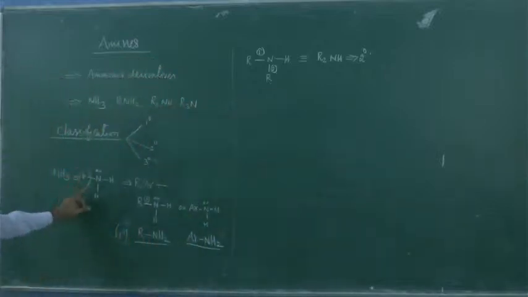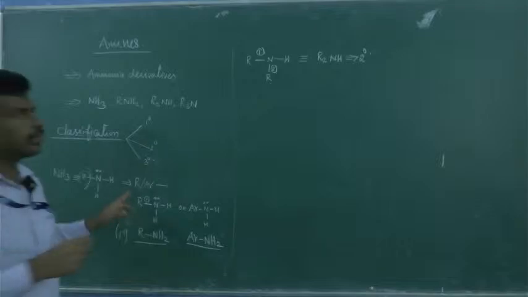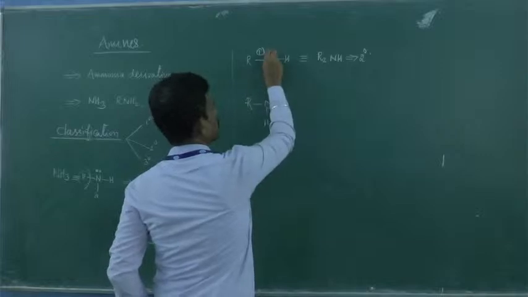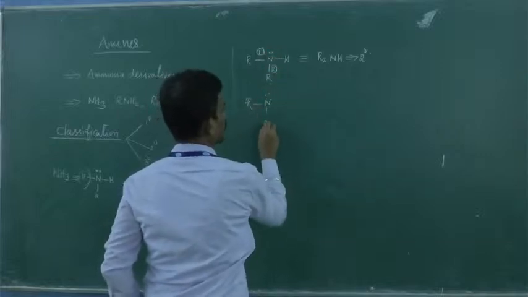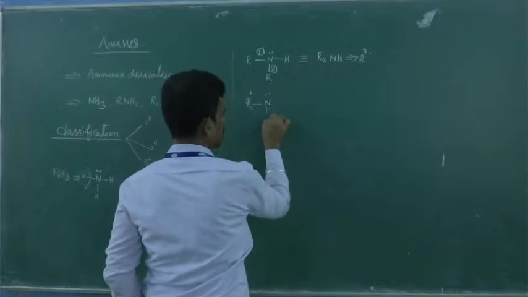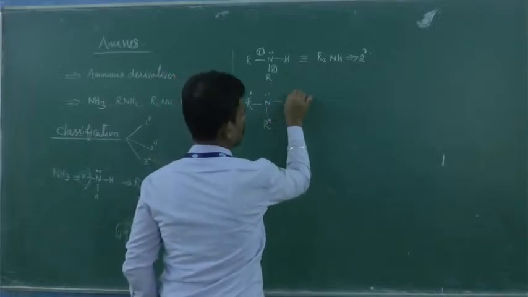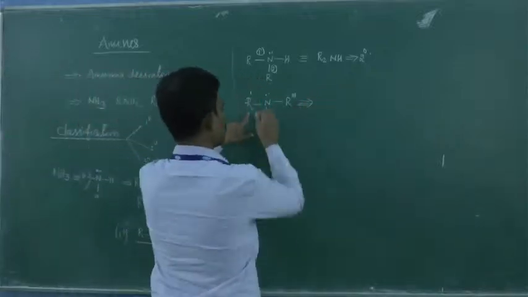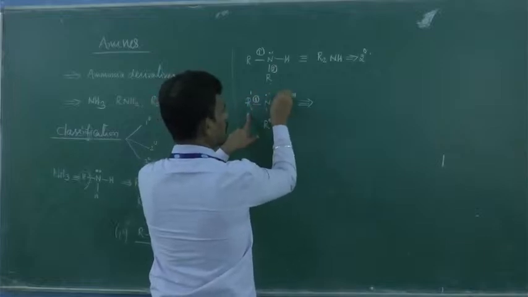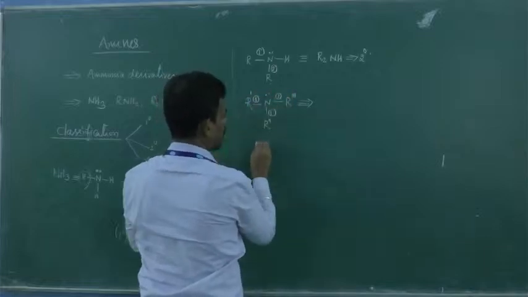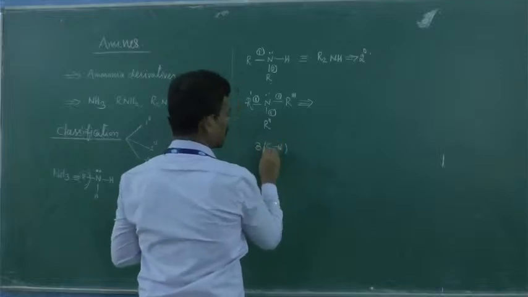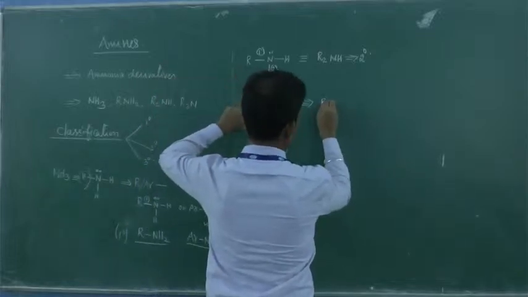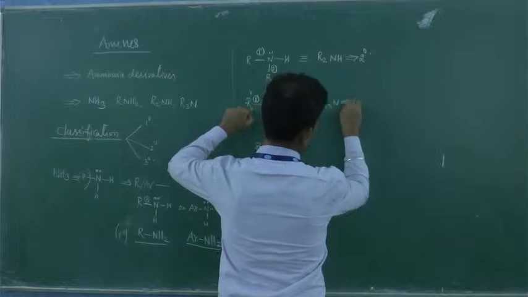Next, how many hydrogens have we removed? Two hydrogens, but we still have one more hydrogen, so remove that hydrogen also. So N, in each case with a lone pair, and we have R, R dash, R double dash, R triple dash. Now look at this one: this is a carbon nitrogen bond, and there are three carbon nitrogen bonds. Definitely if you have this framework, R3N, it is going to be a tertiary amine.